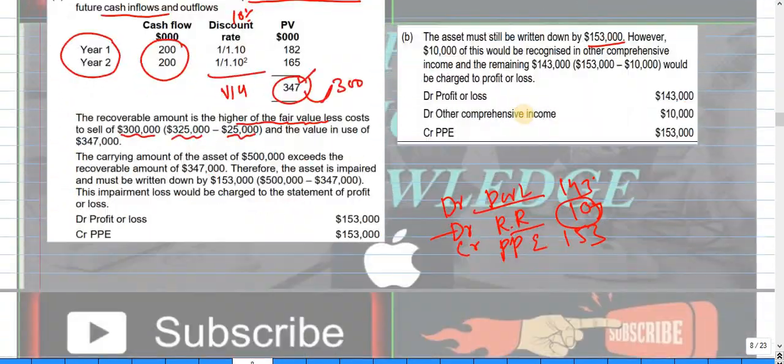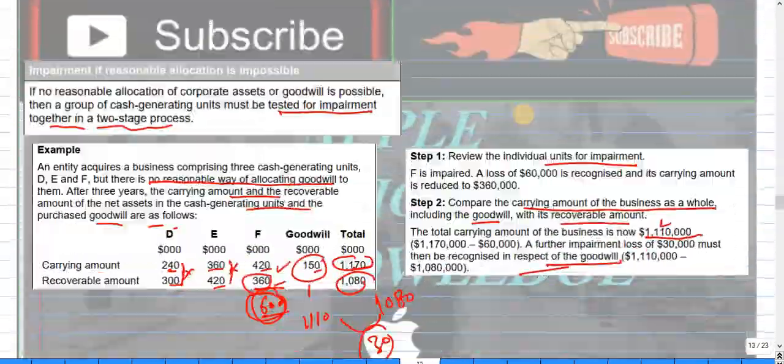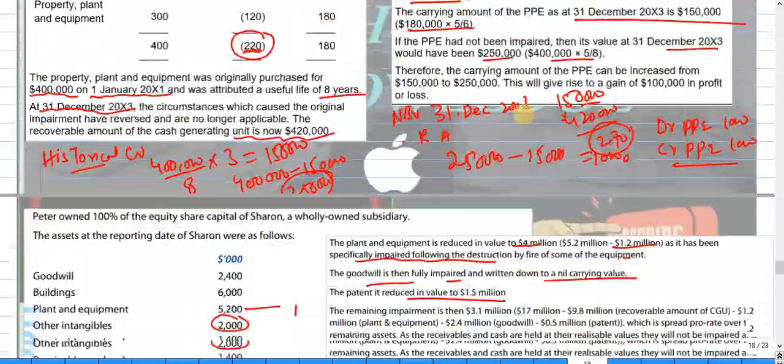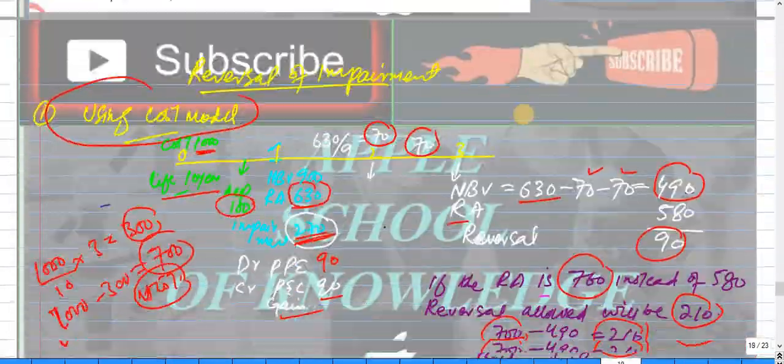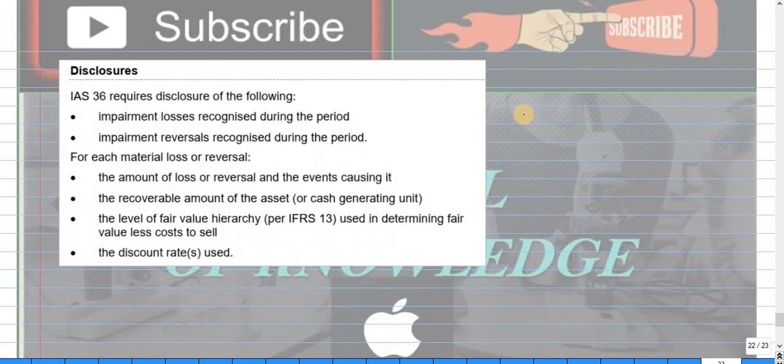Okay, and at the last we will just talk about the disclosure of impairment. Here, this is the last thing, disclosure. IAS 36 requires disclosure of the following. The first thing is impairment losses recognized during the period.